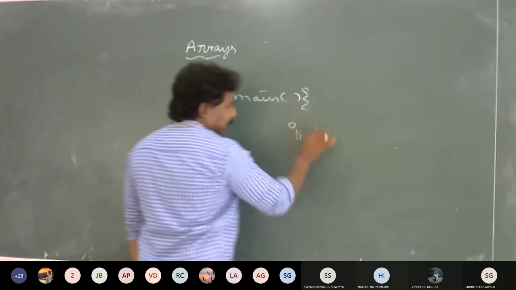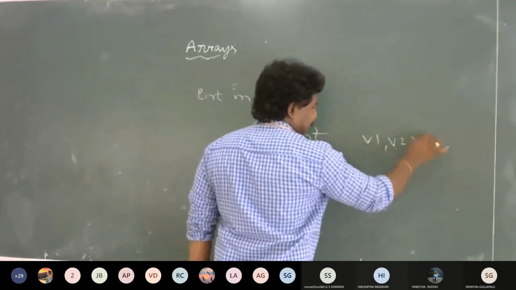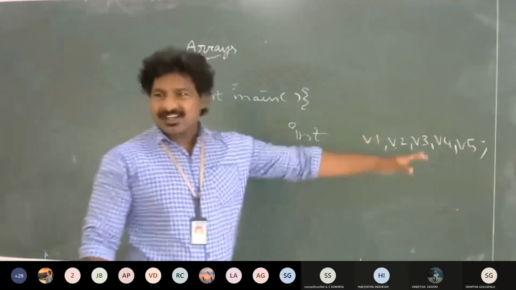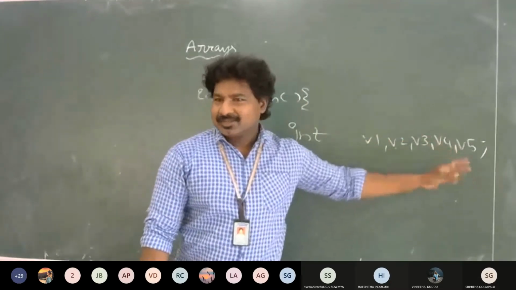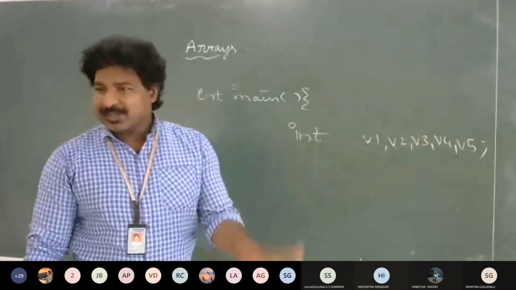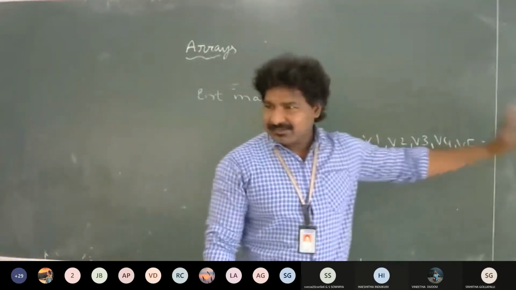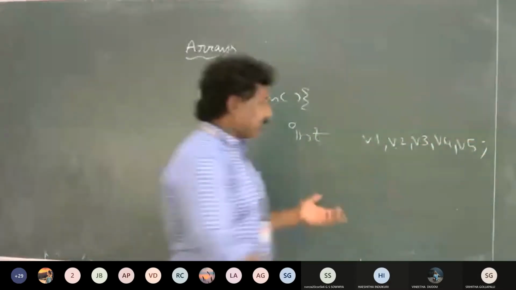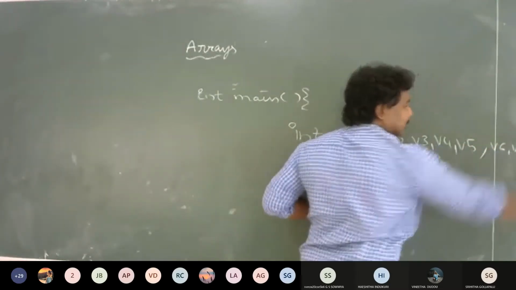I declare 5 variables: v1, v2, v3, v4, v5. So there are 5 variables, all of integer type, and I can store each value into each variable. If there are 10 values in my program, all of integer type, then I have to name them v1, v2, v3, v4, v5, v6, v7, v8, v9, v10. That looks odd actually, but we can manage it.